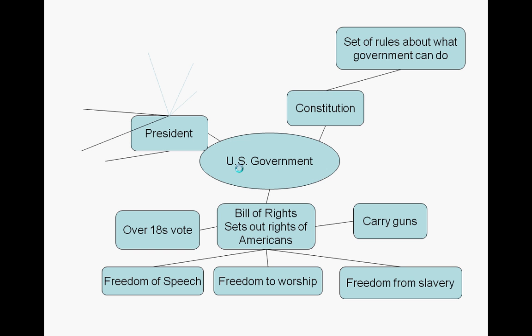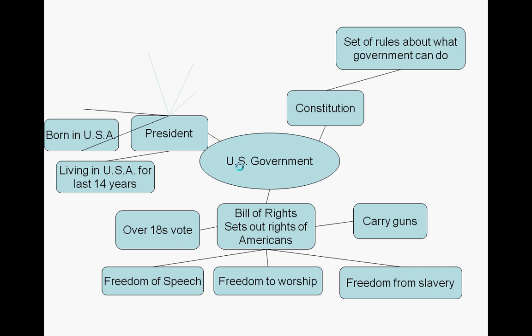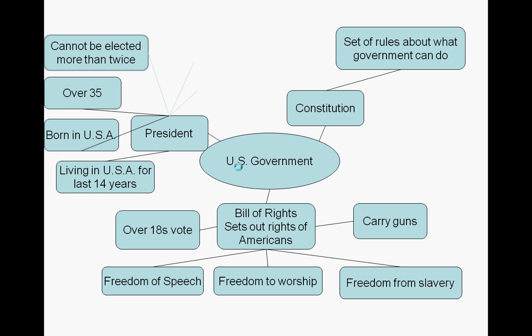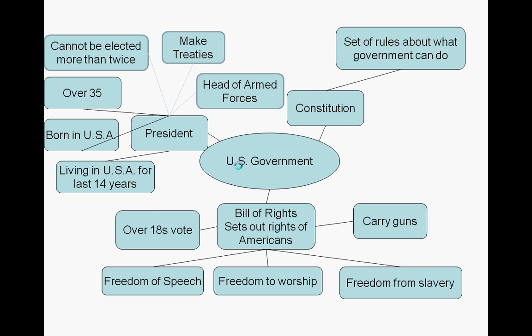Now the President, I'm just going to go over a couple of rules about who can be the President and a couple of powers that the President has. So if you're going to be the President of the United States, you need to have been living there for the last 14 years, you need to be born in America, you need to be over the age of 35, and you cannot be elected more than twice. Some powers that they have, they can make treaties with other countries, that's like agreements with other countries, and they are the head of the armed forces, so the Army and the Navy and the American Air Force all answer to the President.